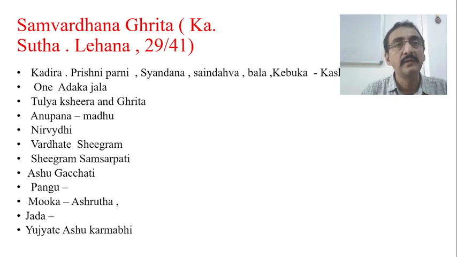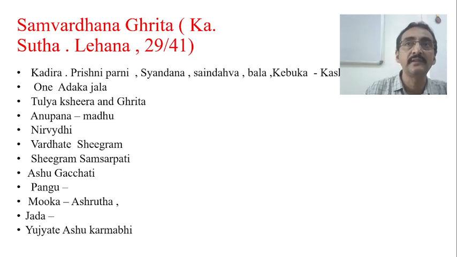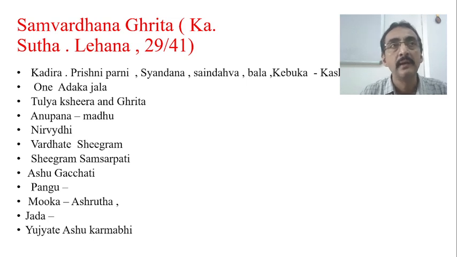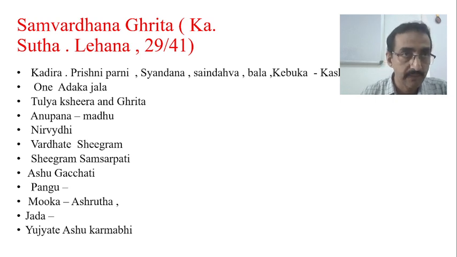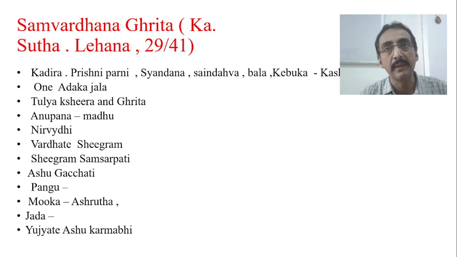Before that, let us quickly see the contents of this particular Samvardhana Grita. Khadira, Prashnaparni, Syandana, Saindhava, Bala, Kebuka, and these drugs are taken and their kashaya is prepared. Then one Adhaka of Jala is taken, and an equal amount of Kshira and an equal amount of Grita are taken, and it is prepared according to the Grita preparation. The Grita should be taken along with the Anupana of Madhu. This is how it is prepared.